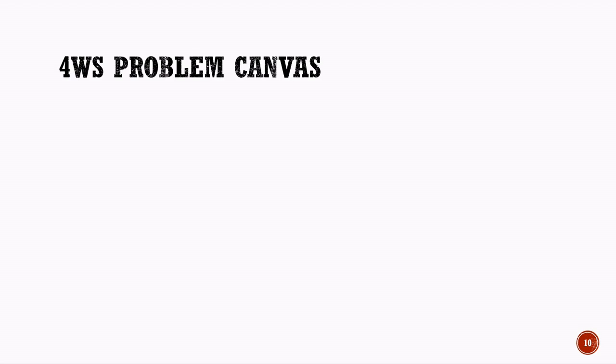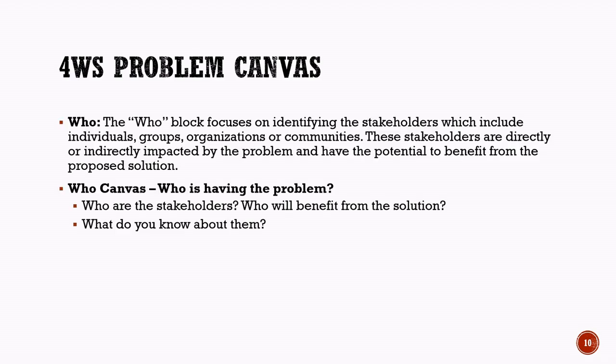4Ws problem canvas, who? In the 4Ws problem canvas, the first block is who. The who block focuses on identifying the stakeholders connected to the problem. Stakeholders can be individuals, groups, organizations, or communities that are directly or indirectly affected by the problem. These are the people who may face difficulties because of the problem and can also benefit from the proposed solution.